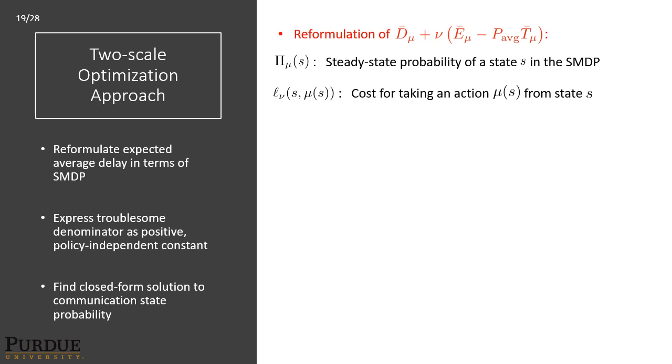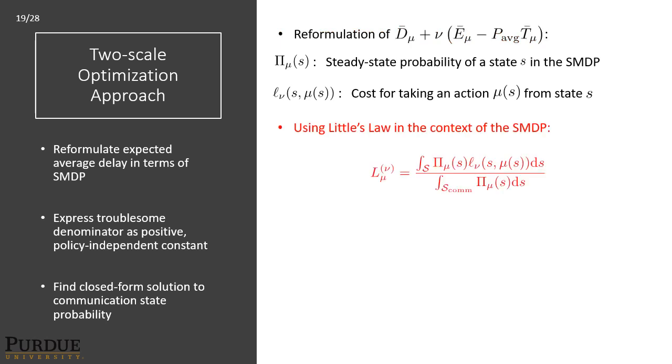We now wish to reformulate the original optimization goal in the context of the SMDP, letting pi mu S be the steady state probability of a state S in the SMDP, and L nu S mu S be the cost of taking an action from the policy from a state S. Using Little's law in the context of the SMDP, we can rewrite our original optimization goal as the following expression. Notice, however, the denominator term, which is the probability of being in a communication state, is in general policy dependent, and this presents a challenge as standard dynamic programming techniques do not account for denominator terms that are policy dependent.